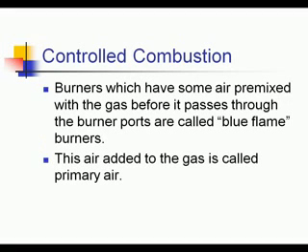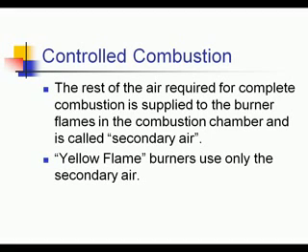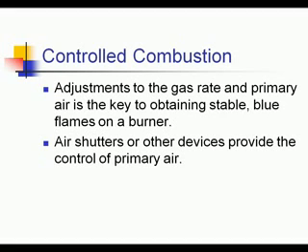When a gas appliance is burning properly, the burning starts at the burner port. Gas flow rates are controlled by the gas orifice size and the gas pressure upstream from the orifice. Burners which have some air pre-mixed with the gas before it passes through the burner ports are called blue flame burners. The air added to the gas is called primary air. The rest of the air required for complete combustion is supplied to the burner flames in the combustion chamber, and it is called secondary air. Yellow flame burners only use secondary air. They do not have any primary air mixed in.